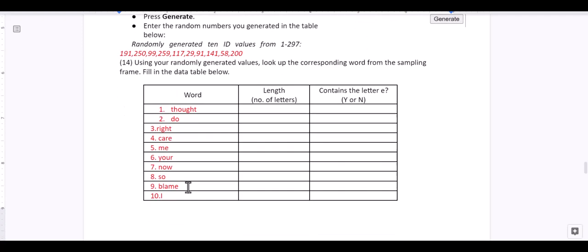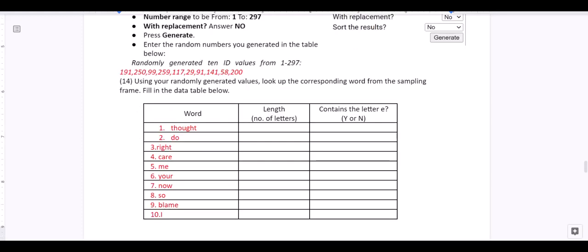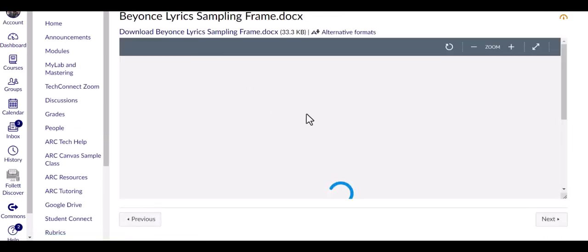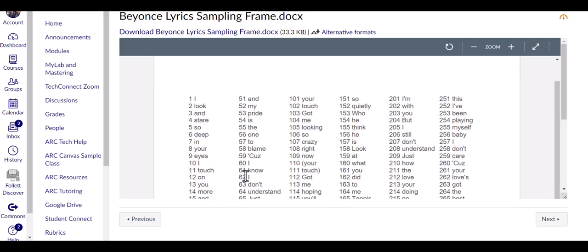Then I went through the sampling frame and found the corresponding words. The sampling frame can be found in your module. When you go to our class, you will see the notes, Beyonce survey number 1, and then the sampling frame. When you click on the sampling frame, it brings up the words. There's the number, and then there's the word.